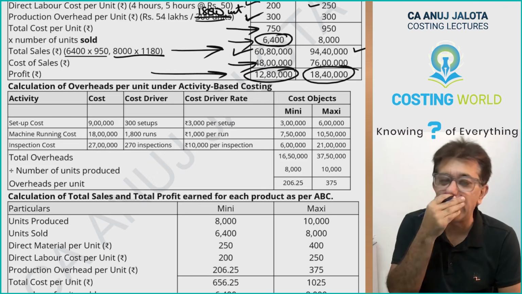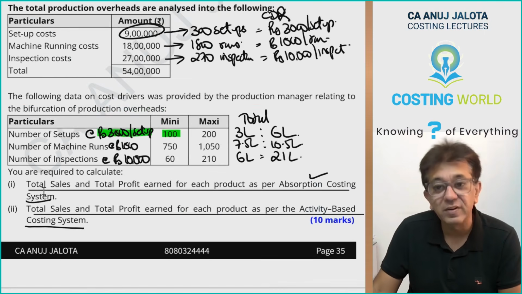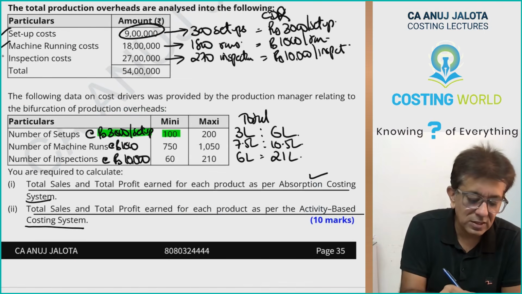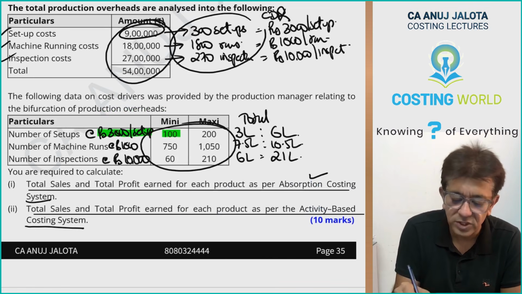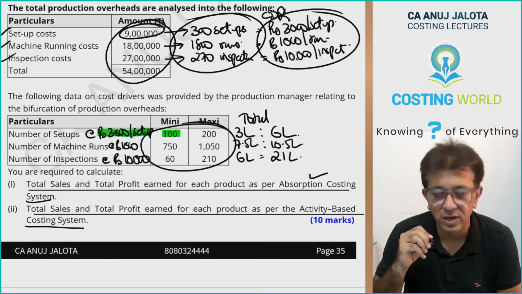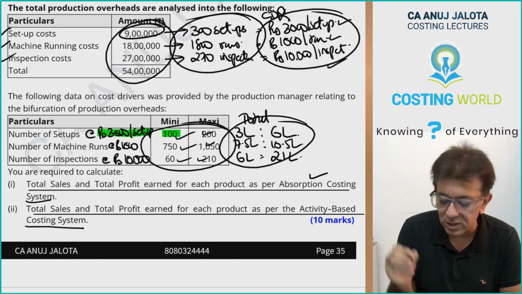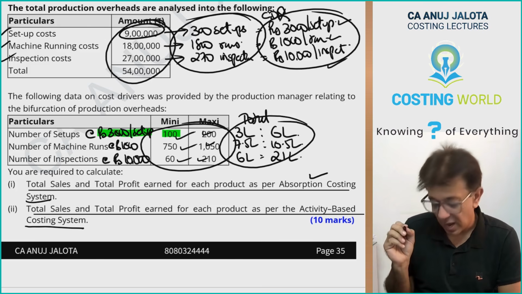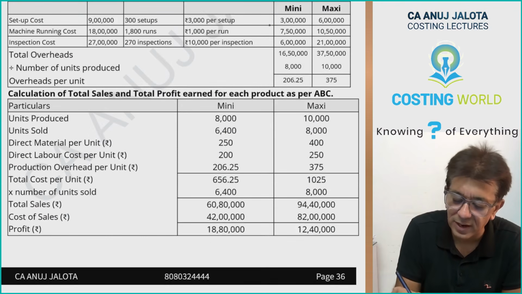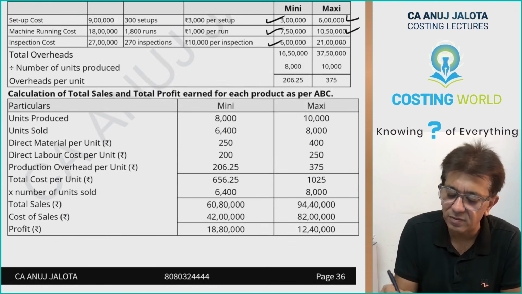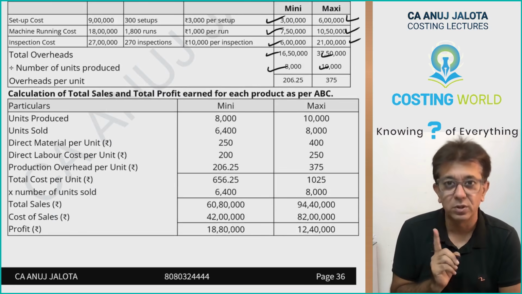Now the same thing under activity based costing. Under activity based costing, what I have done first: there are three activities in this question. These are your costs. These are your cost drivers, which I have taken over here. I divided to arrive at the cost driver rate. Cost driver rate I have multiplied by these particular things, and I have got this bifurcation. The same bifurcation I have done over here. It is exactly the same thing that I have done. 3 lakhs, 6 lakhs, 7.5 lakh, 10 lakh 50, 6 lakhs and 21 lakhs. You total it up, divide by the number of units produced.